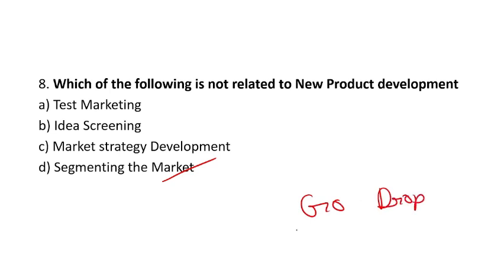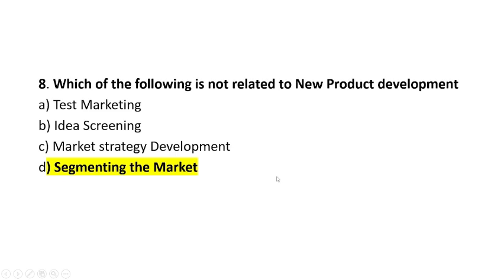Go error means, an idea was false, but you selected it and you are developing the product with the false idea. Drop error, an idea was right, but you rejected it. This is your type 1 and this is your type 2. Option D is the right answer for this question.